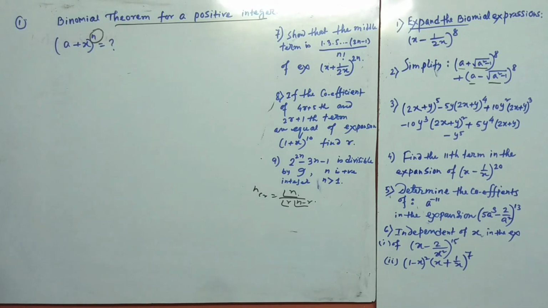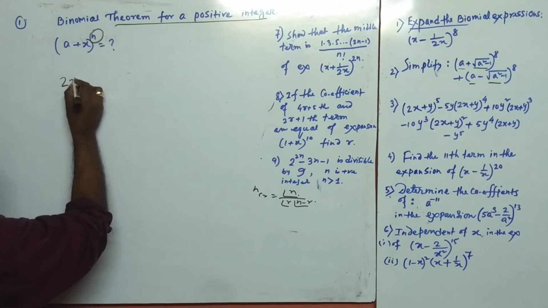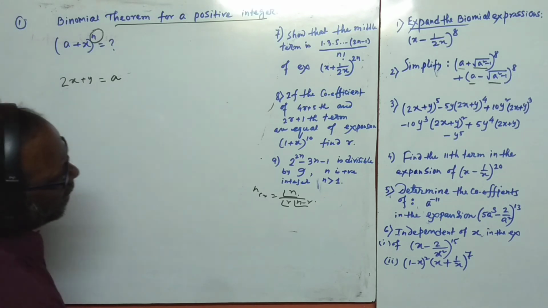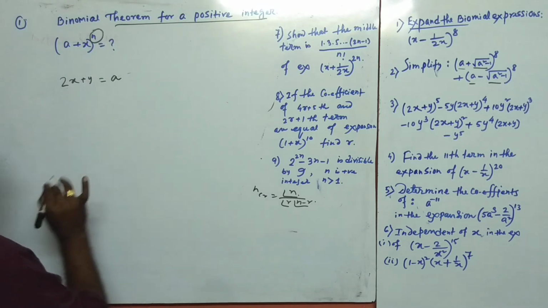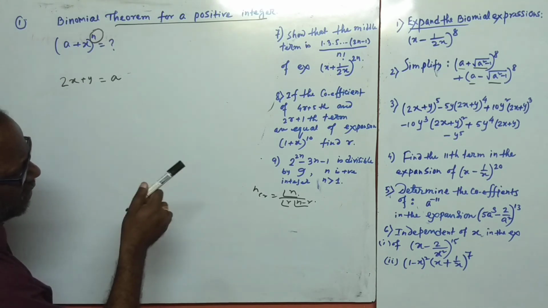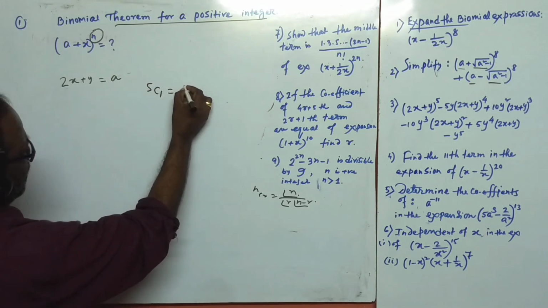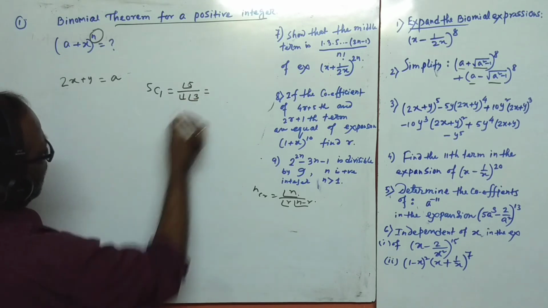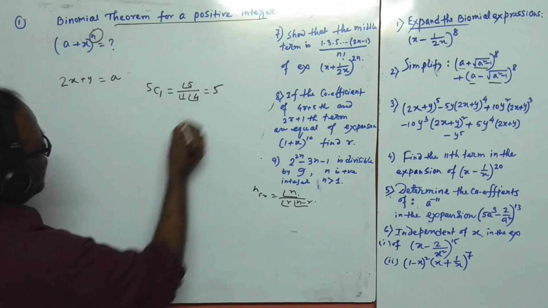See the question number 3. Let us assume 2x plus y, let us assume a, and there is a y, and the coefficients 5, 10, 10, 5. See here 5C1 is factorial 5 over factorial 1, factorial 4. Sorry, this is 4. So this is 5.